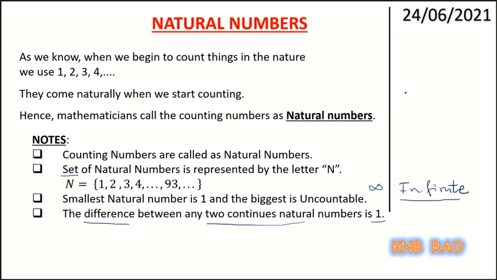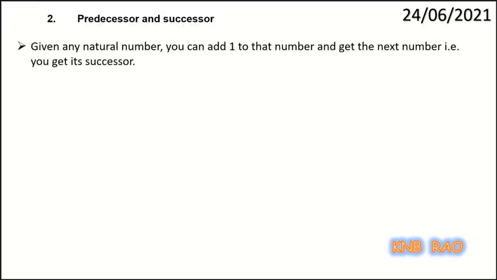Now, next to this natural number set, we are going to learn the predecessor and successor of any given natural number. Given any natural number, if you add 1 to that number, we get the next number, which we call the successor of the given number.